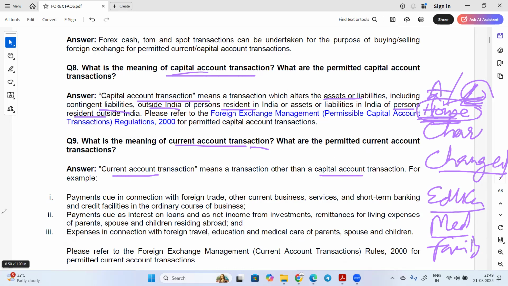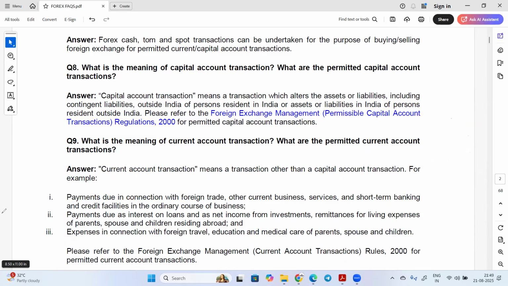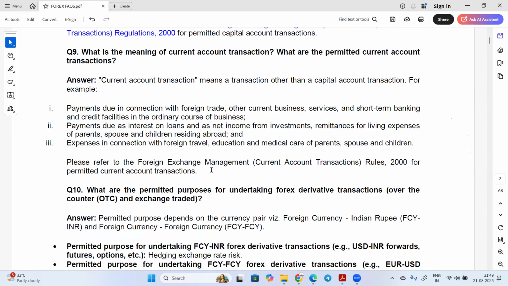So which are the permitted transactions? Now we can see which are the permitted transactions for current account transactions. First is payment due in connection with foreign trade, other current business services, short-term banking and credit facility in the ordinary course of business, payment dues as interest on loan, net income from investment, and remittance.